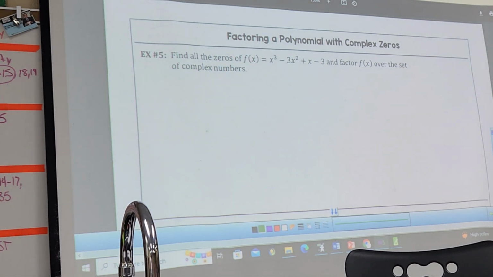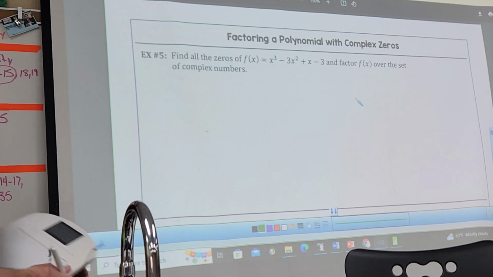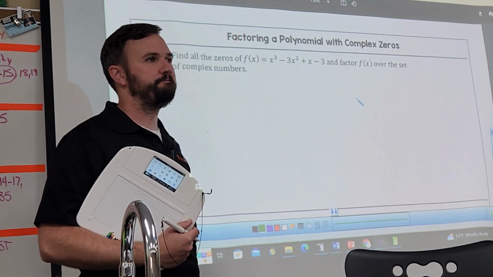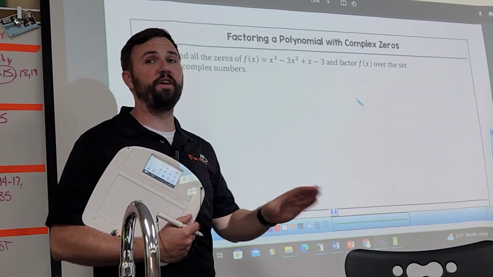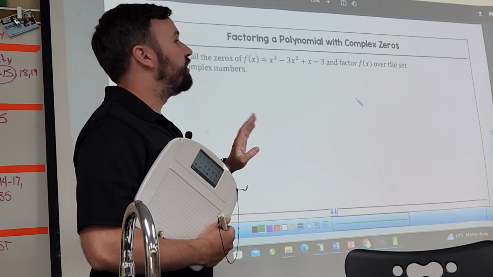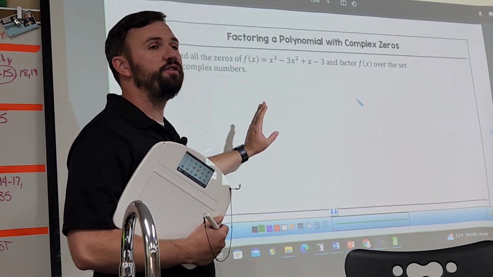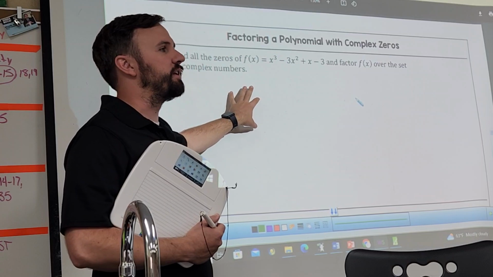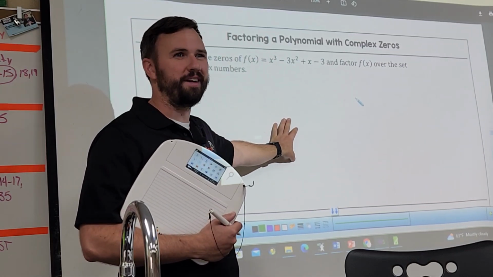All right. Find all the zeros and factor. We have to remember how to factor, and we have to know how to factor by grouping in here. So for some of y'all, you might not have done a lot of grouping factoring, but now it's going to come up. Because how else am I going to factor a trinomial? Do we have any skills to factor a trinomial besides grouping? Nope. The good news is, if you see a trinomial, they're either going to list some of the factors or it's going to group nicely.